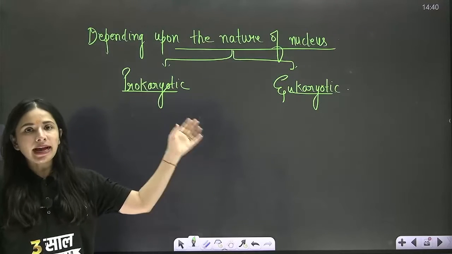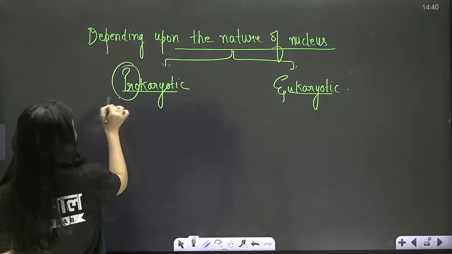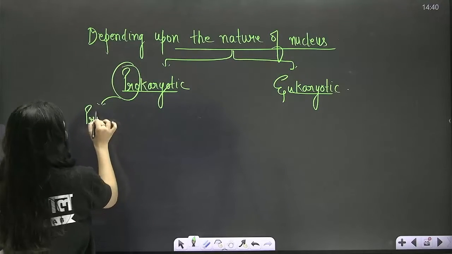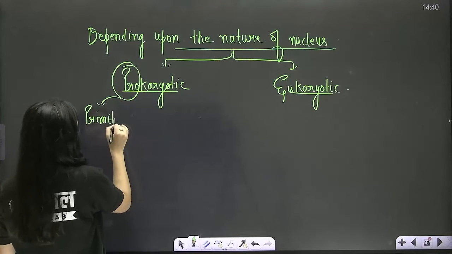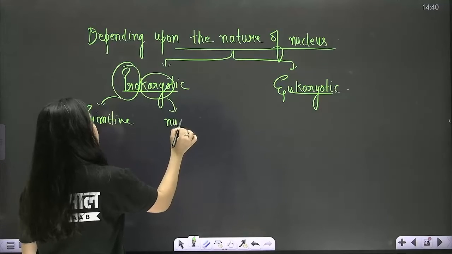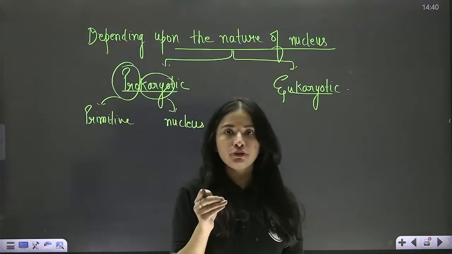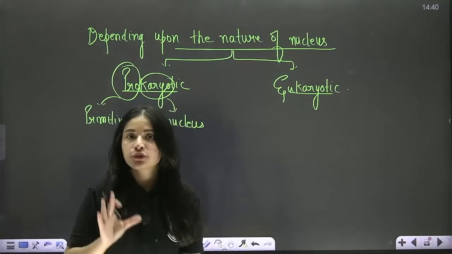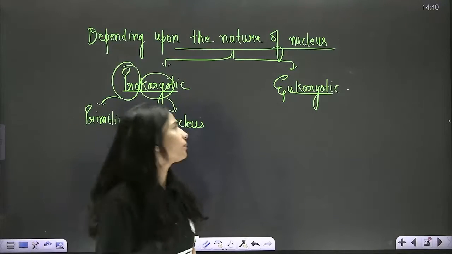But before doing that, let's try to decode the words over here itself. Beta, pro means primitive. Pro, primitive, old, purana. Karyo is the word we use for nucleus. The scientific term that we use for nucleus is karyon, right? So karyo means nucleus, pro is primitive, purana.